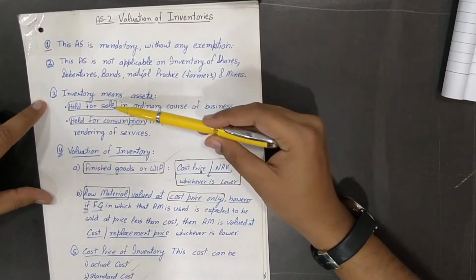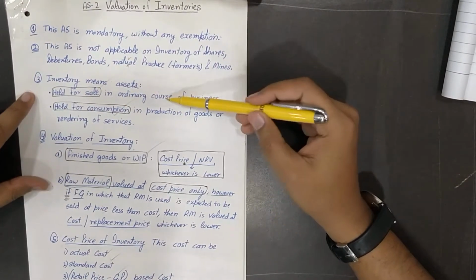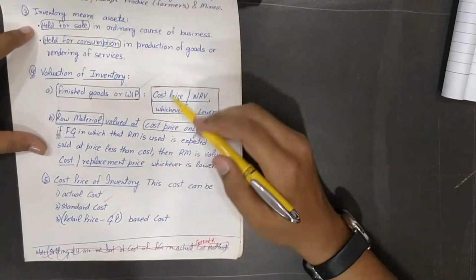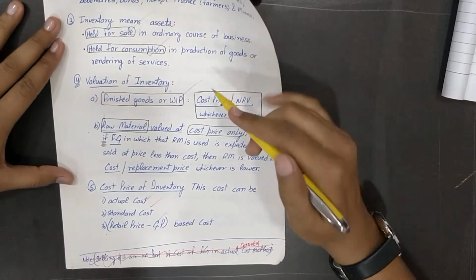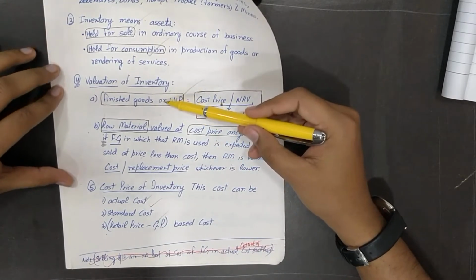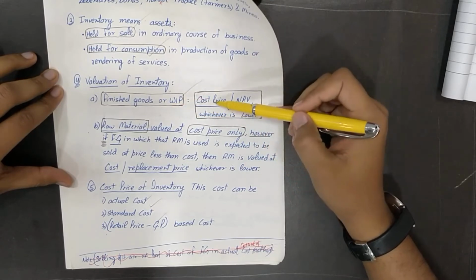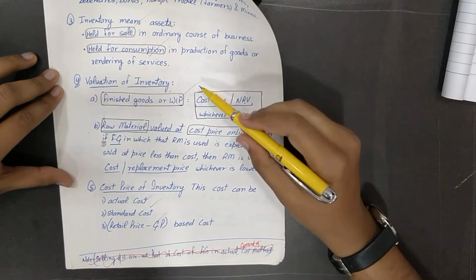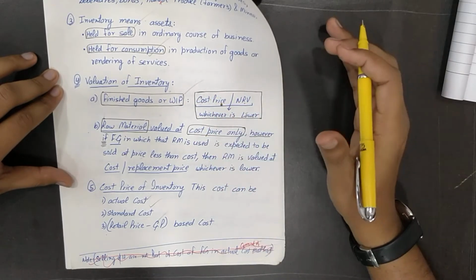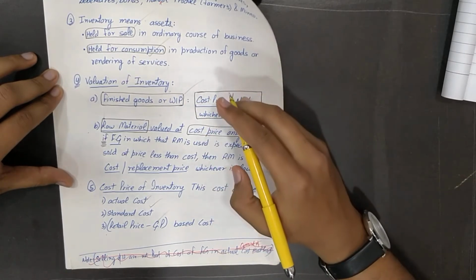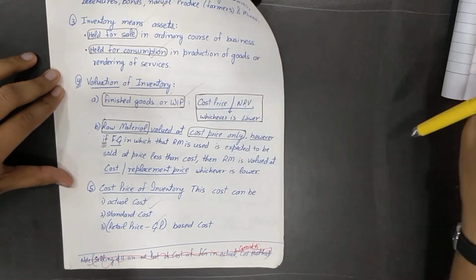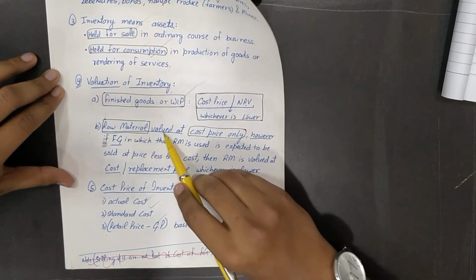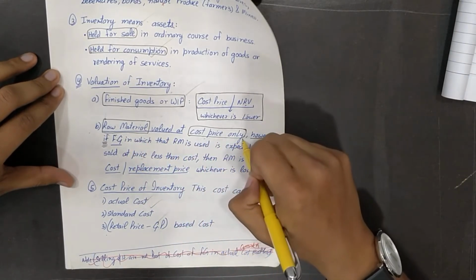Inventory means assets held for sale in ordinary course of business, held for consumption in production of goods or rendering of services. Valuation of inventory: finished goods or work in progress is always valued at cost or NRV, whichever is lower. How to find out cost, we'll discuss later on, and how to find NRV, we'll also see later on. And only one kind of inventory is left, raw material, always valued at cost price only.